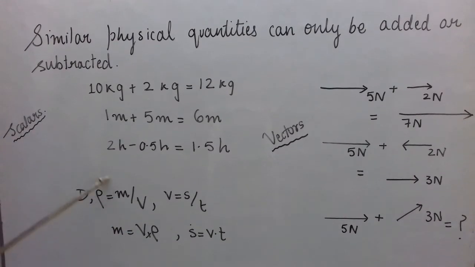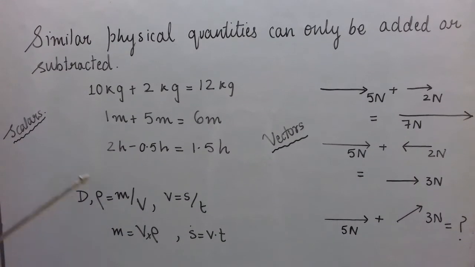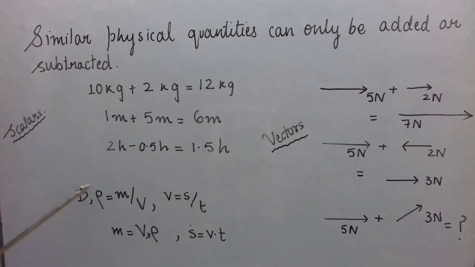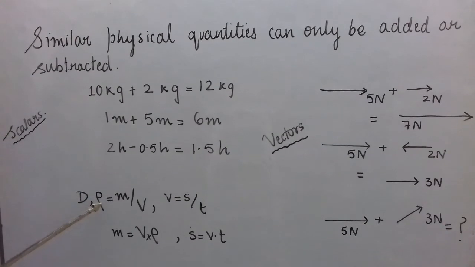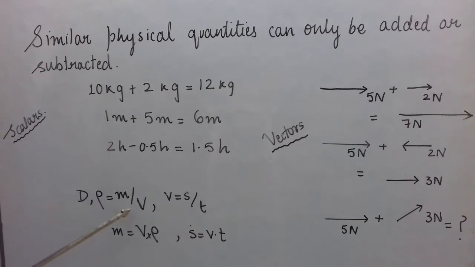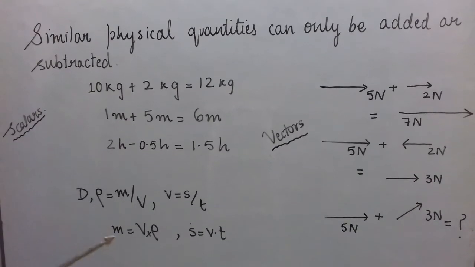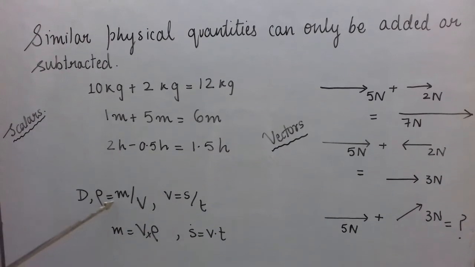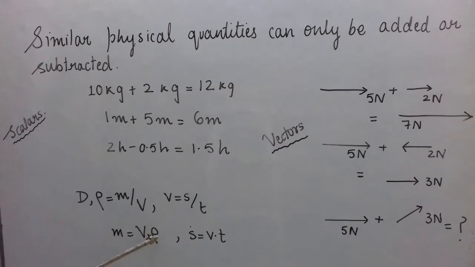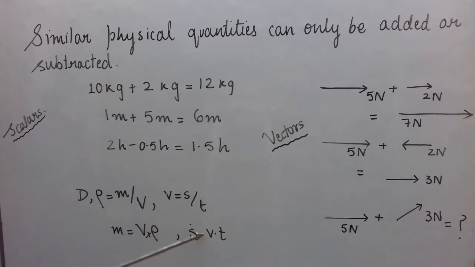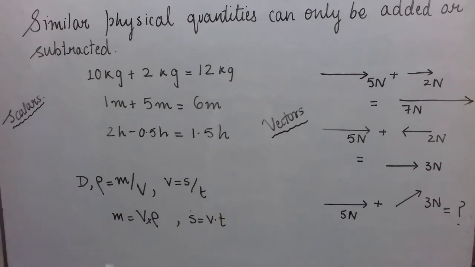In higher classes, instead of D, the symbol rho is used for density. So rho is equal to mass upon volume of the body. From this you can get mass is volume into rho, and distance is speed into time.